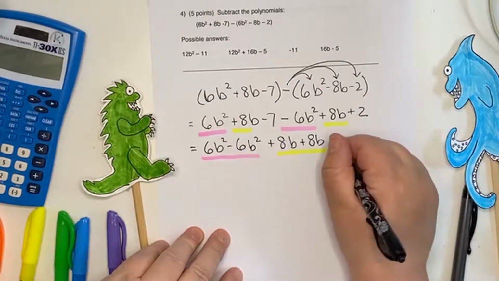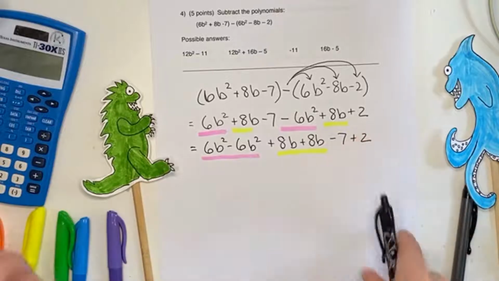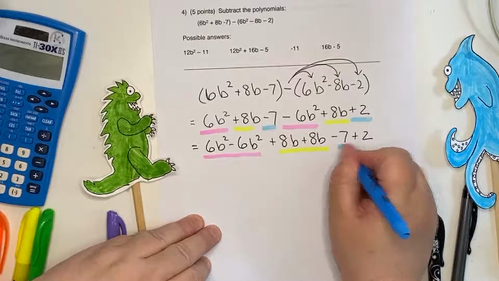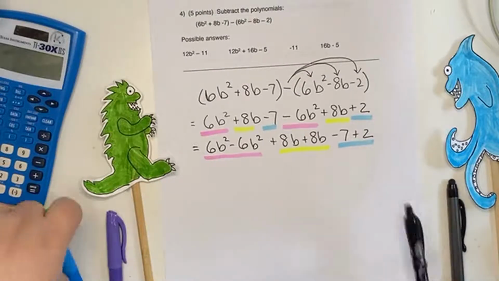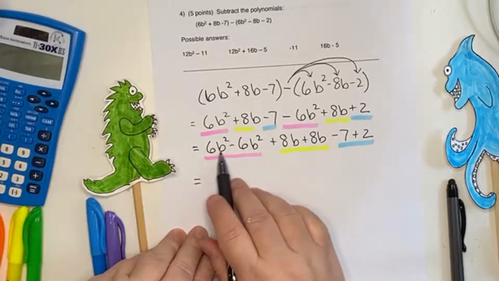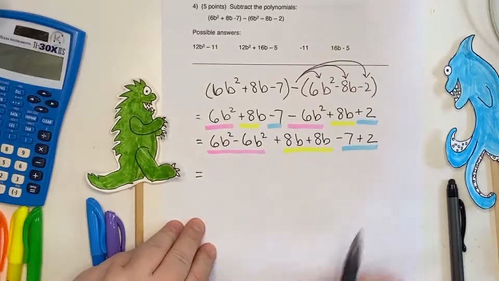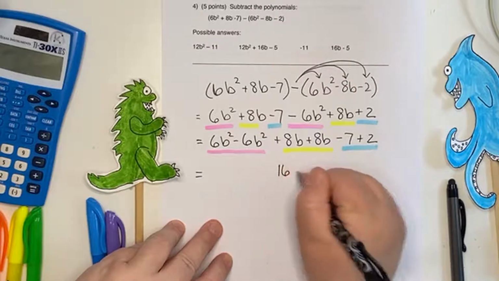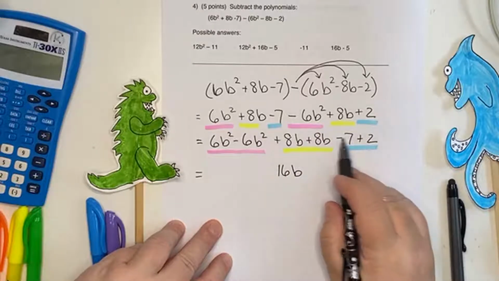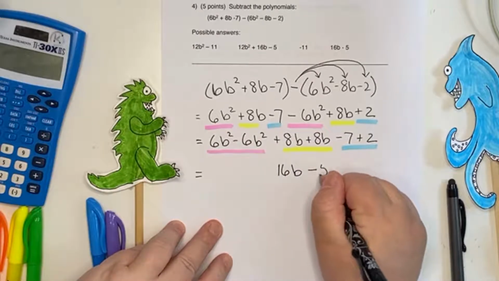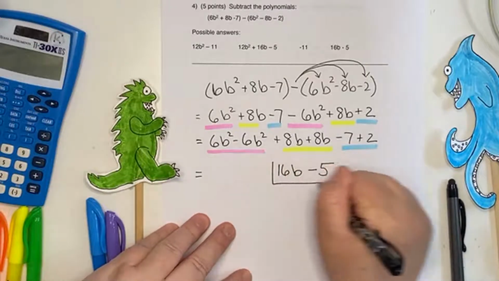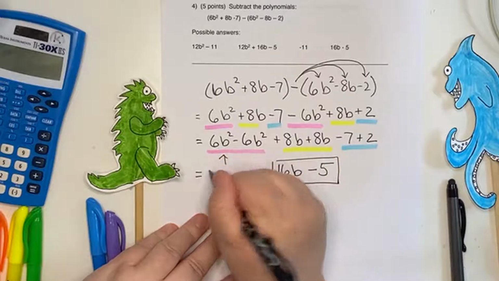And then I've got minus 7 plus 2. Those are my constant terms. There we go. Okay, so the pink terms cancel out completely. Then I've got the 8b plus 8b, which is 16b. Minus 7 plus 2 is -5. 16b minus 5. Woohoo. These cancel.